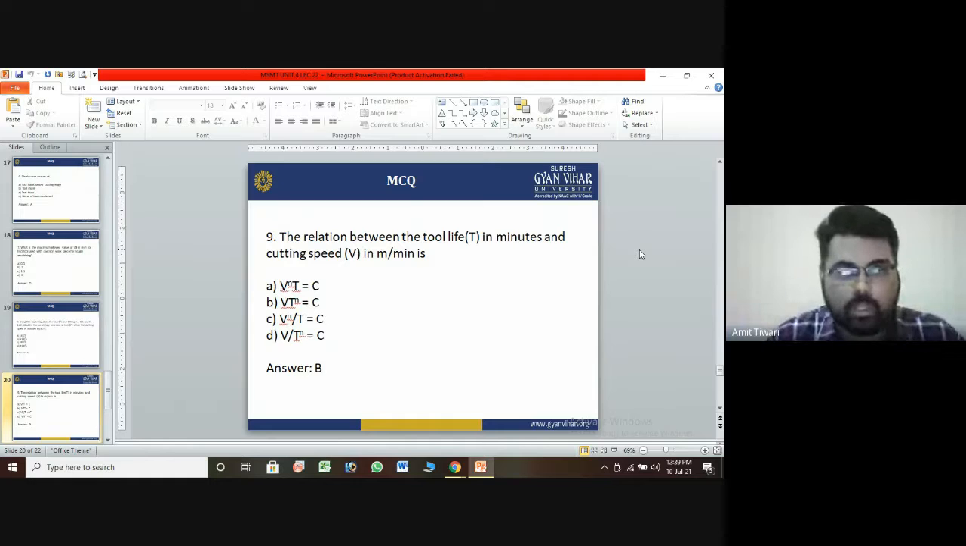Ninth question: the relation between the tool life T in minutes and the cutting speed V in meters per minute is? The options are A, VT equals C; B, V T to the power n equals C; C, V to the power n divided by T equals C; and D, V divided by T to the power n equals C. The answer is B, V T to the power n equals C.